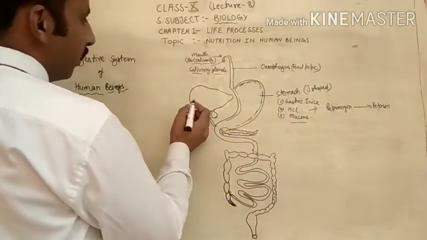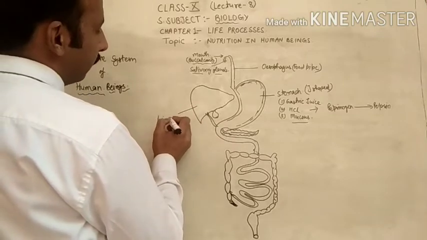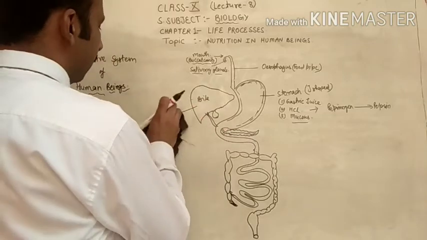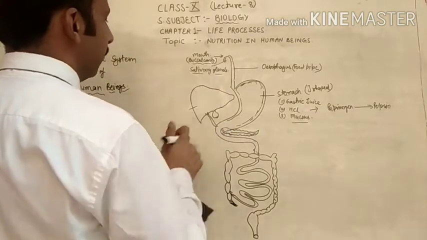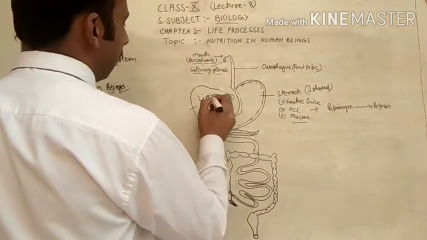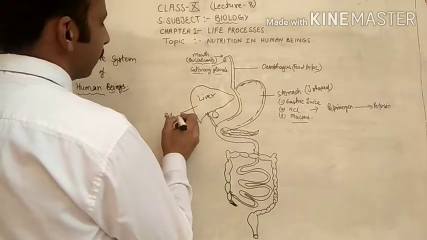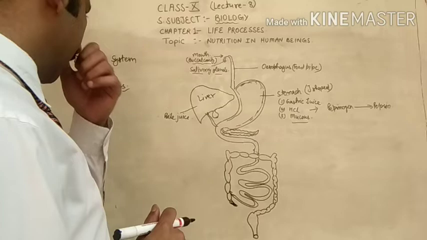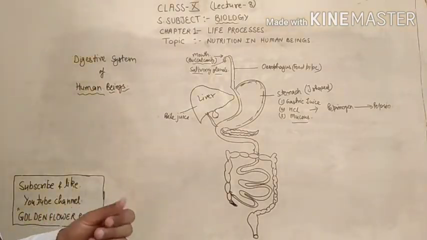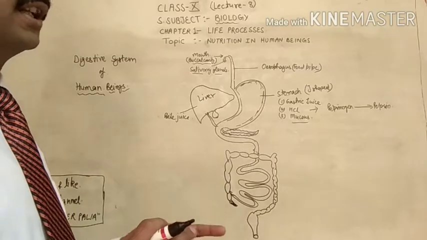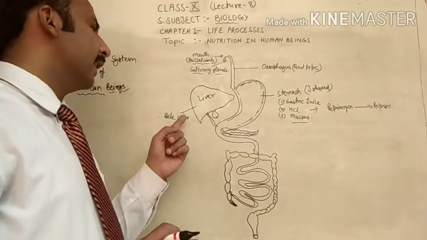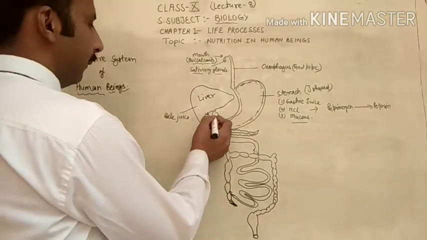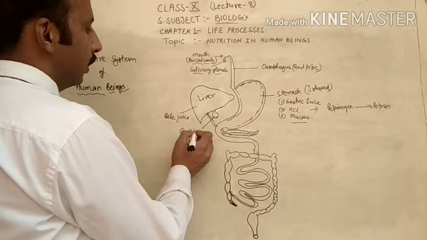Next is the digestive gland called the liver, and it secretes bile juice. Bile juice is an alkaline liquid which helps in the digestion of fat. It is formed by the liver, but it is stored in the gallbladder.